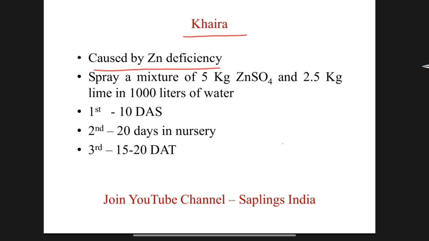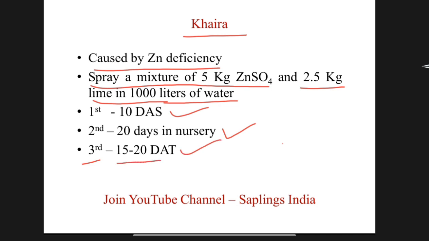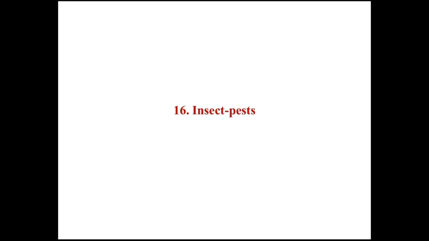For treatment of this disease, spray a mixture of 5 kg zinc sulfate and 2.5 kg lime in 1000 liters of water in 1 hectare area. First spray 10 days after sowing, second 20 days in nursery, and third 15 to 20 days after transplanting should be given. Insect pest in rice crop.